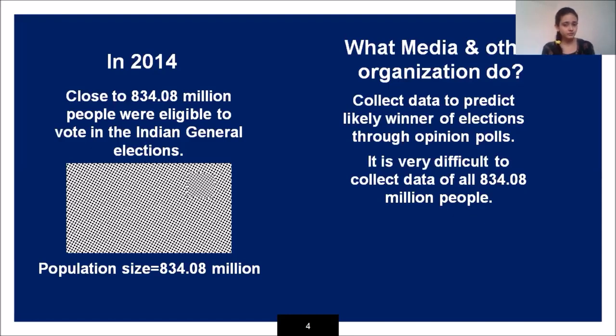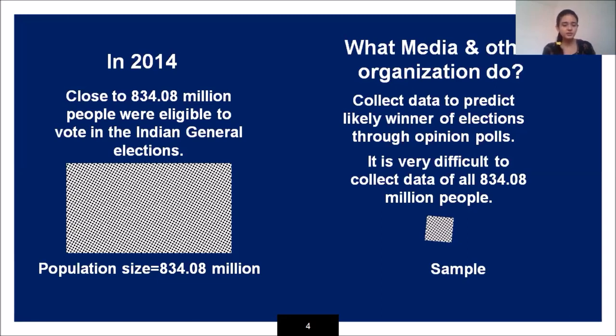It is difficult to reach out to each and every person in the population, so they only contact the people in their network. From the large population, they take a small part of it, take the opinions of only some of the people, and from that they indicate what the result of the elections will be. So this is my sample, and this is my population.